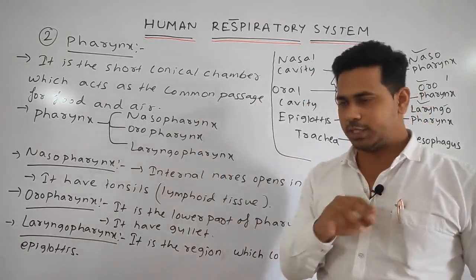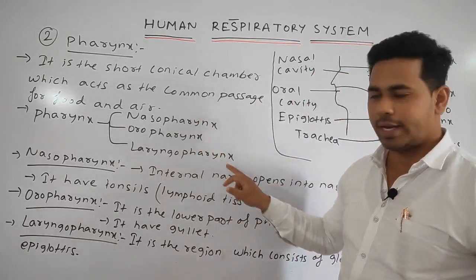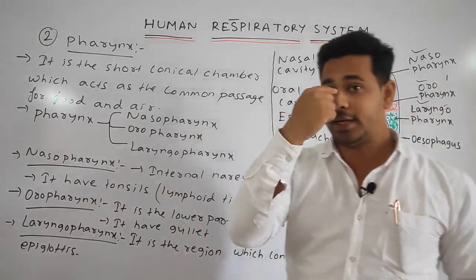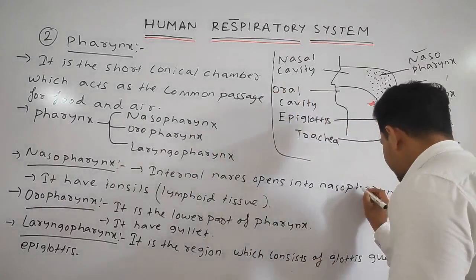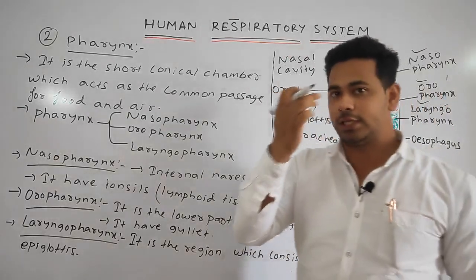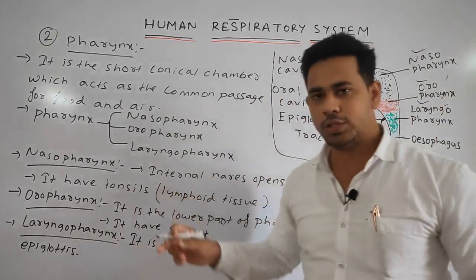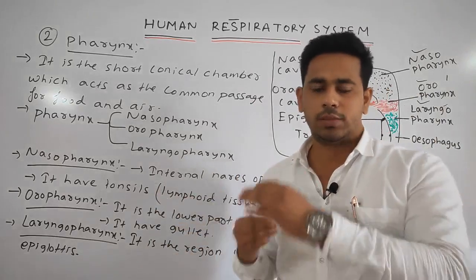The pharynx is divided into three distinct regions: nasopharynx, oropharynx, laryngopharynx. The internal nares open into the nasopharynx. It has the tonsils, which consist of lymphoid tissue.